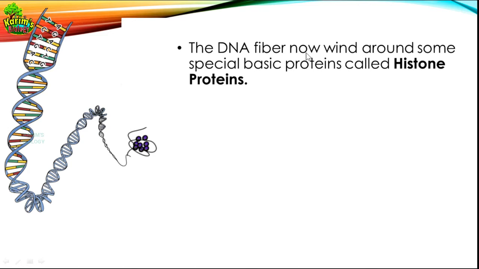The DNA fiber now wind around some special basic proteins called histone proteins. So just now I told you that these small round structures around which the DNA is winding, these are called histone proteins. Understood, my dear students? And what is the nature of these histone proteins? These histone proteins are basic in nature.